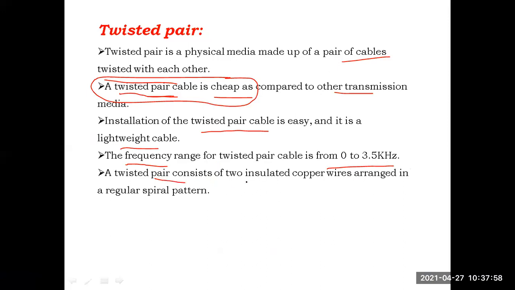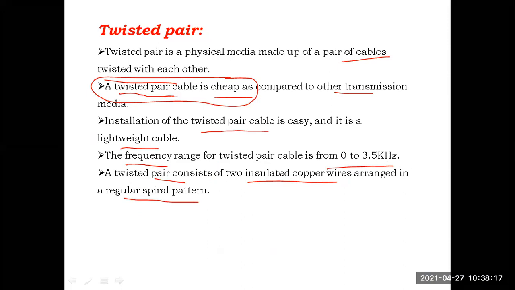This twisted pair cable consists of 2 insulated copper wires arranged in a spiral pattern. Insulated means they are covered with some material, some plastic material. The copper wire is covered with some plastic material. That's why it is called insulated. A twisted pair consists of 2 copper wires arranged in a spiral pattern, that means they are twisted with one another.